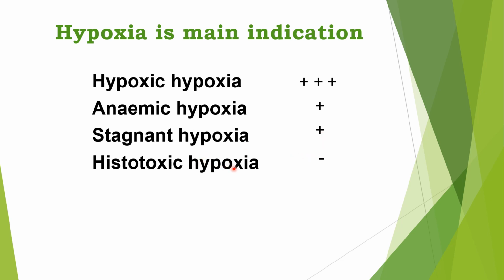In histotoxic hypoxia, it is not at all of any use, because the tissue metabolic enzyme system is simply incapable of utilizing the oxygen that is delivered. So however much oxygen you give, the tissue system is itself incapable of utilizing it. That's why in histotoxic hypoxia, oxygen therapy is of no use at all.